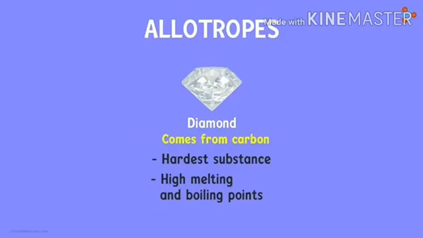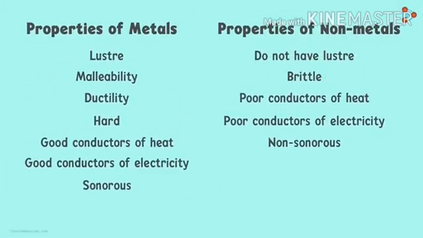Metals have high melting point and boiling point, but diamond comes from carbon. It is a non-metal. It has a high melting point and boiling point. It is the hardest substance. It is an exception among the non-metals.